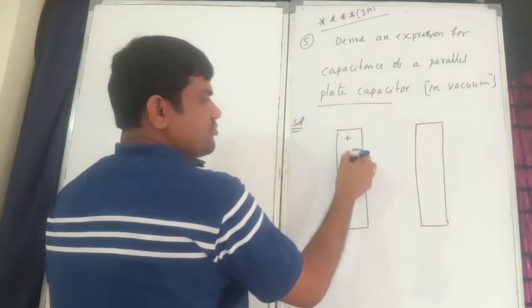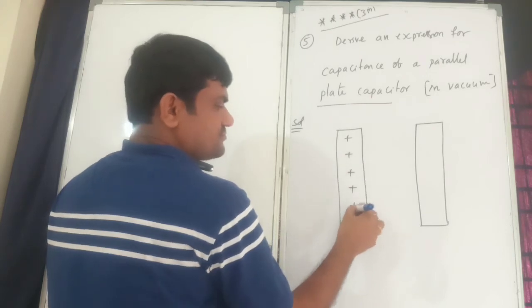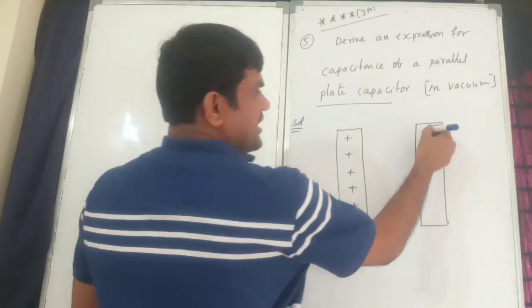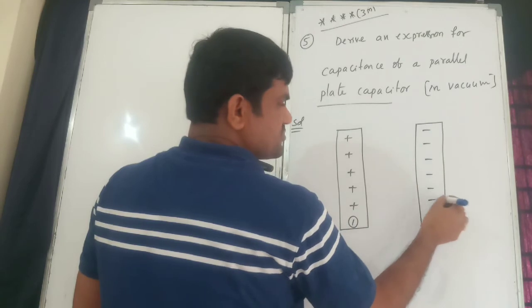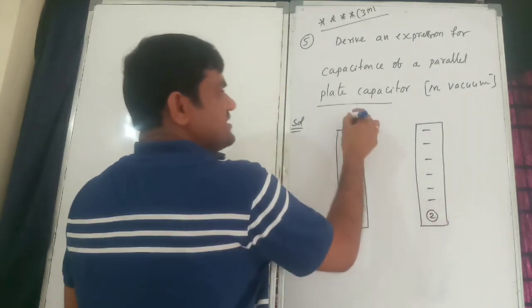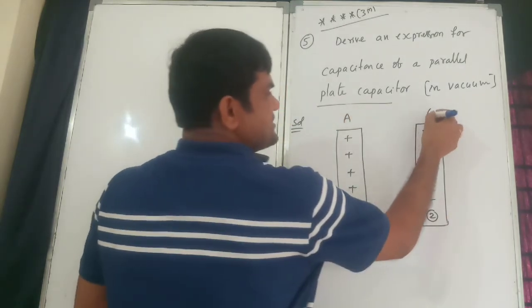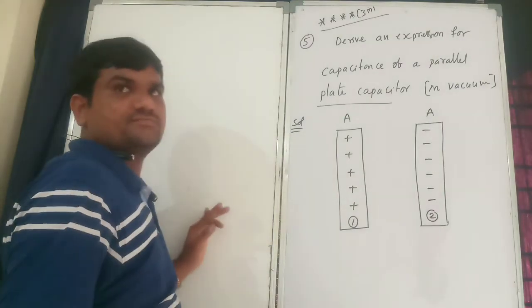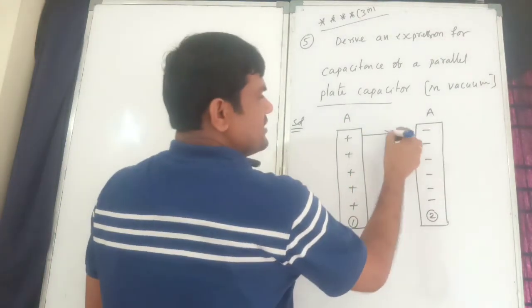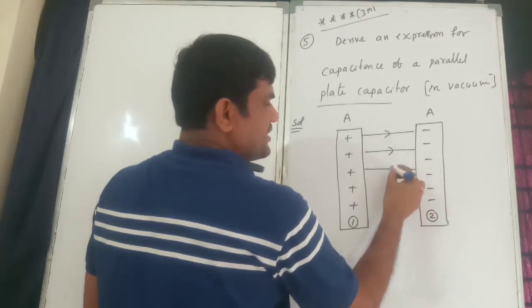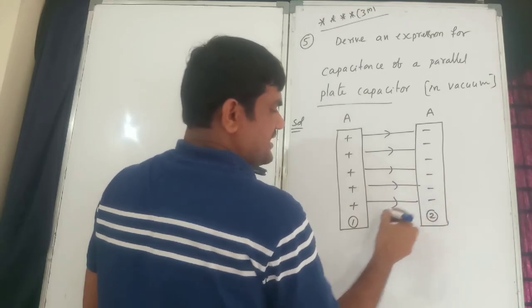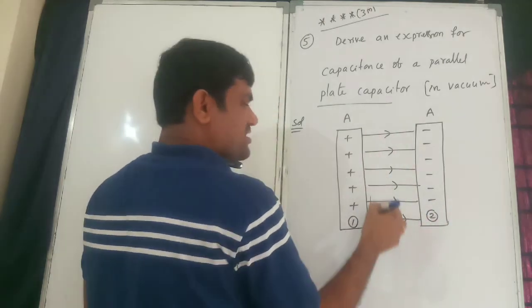So this is having positive charge, the first plate. This is having negative charge, so this is the second plate. This area of cross section is A. So the electric field is acting going in this direction. This is the electric field. Between them a dielectric medium will be there.